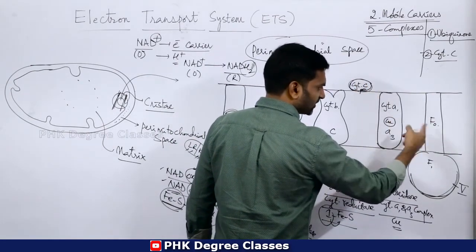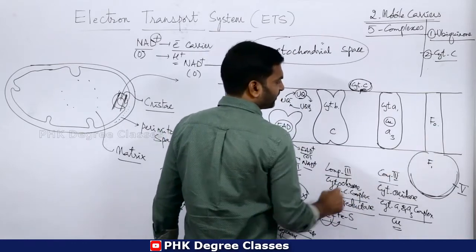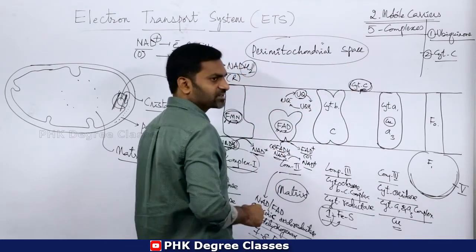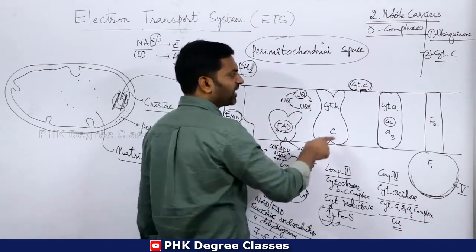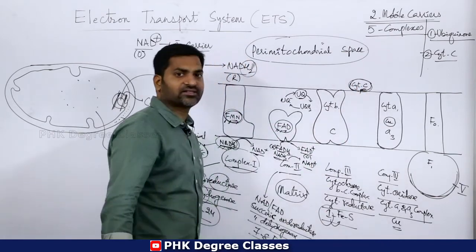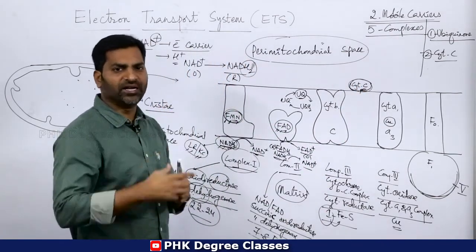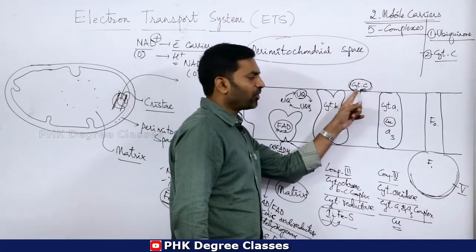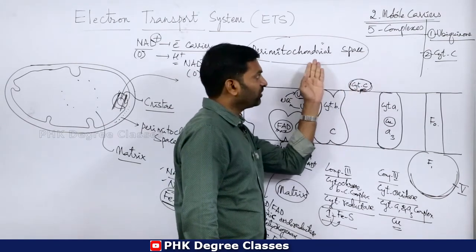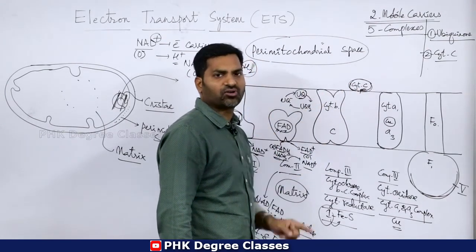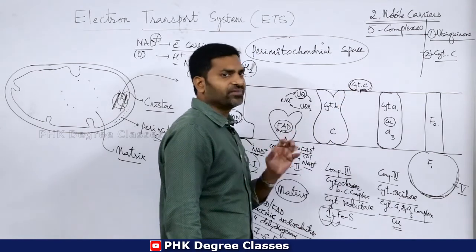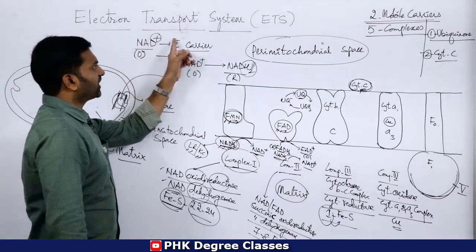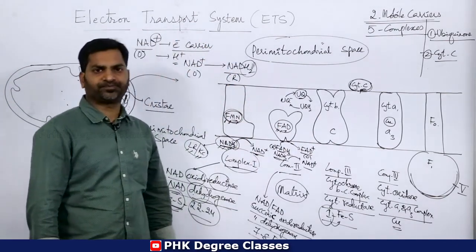Okay, then this is complex 5. I will tell you in detail in the next class. Apart from all the complexes, we have two mobile carriers. One is situated internally and one is situated externally, that is the membrane bound mobile carrier. The internal mobile carrier is ubiquinone. The membrane bound one, situated outside towards the perimitochondrial space, is cytochrome C. So this is all about the electron transport system complexes.